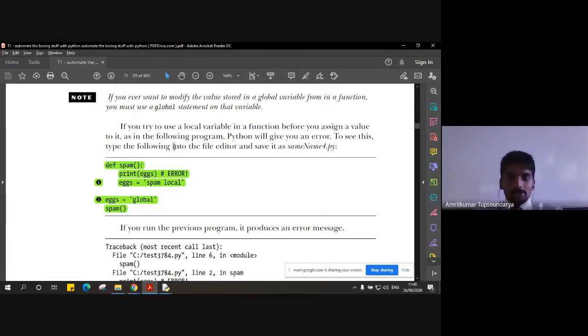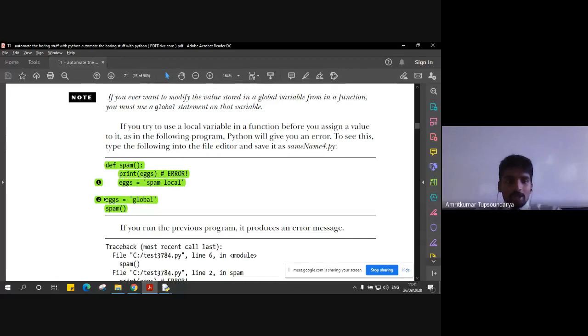So here is what a simple error can look like when we don't call the variables and functions properly, and when we can encounter an error while declaring it. So let's say the same function spam, when we print x, there is definitely an error, because by this time the program doesn't know what x is, whether it's a variable, an argument, or what it is. It doesn't define anything. After this print statement, we are actually defining the variable x and assigning it the statement spam local.